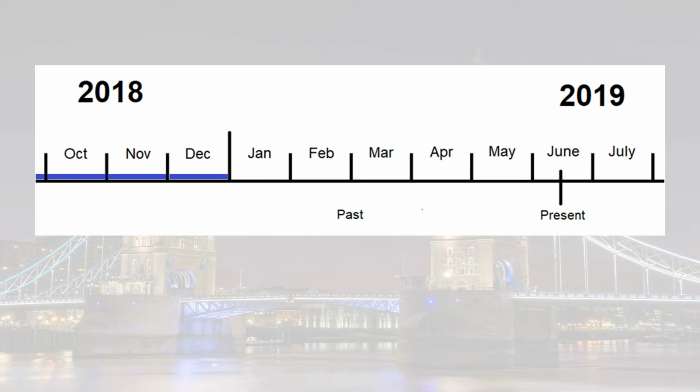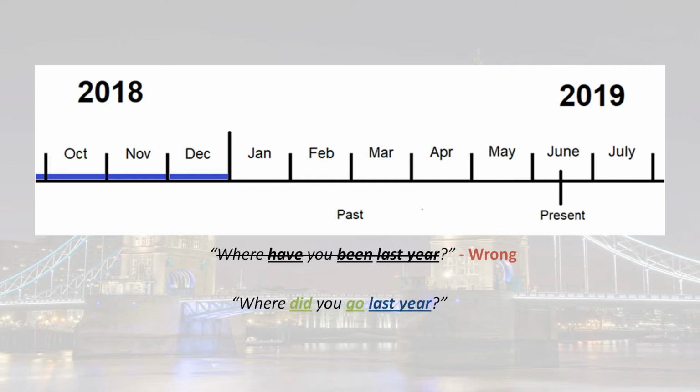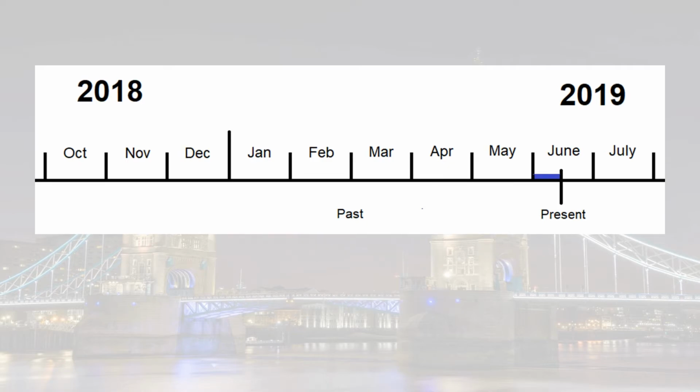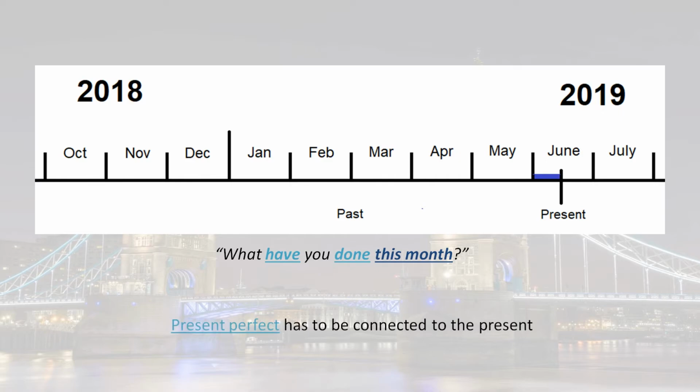Another example, this would be last year. "Where have you been last year?" Again, this is wrong for the same reason and should be, "Where did you go last year?" And lastly, this period, which would be this month. "What have you done this month?" Present perfect is fine here. So present perfect has to be connected to the present.